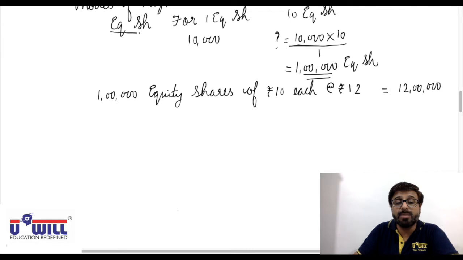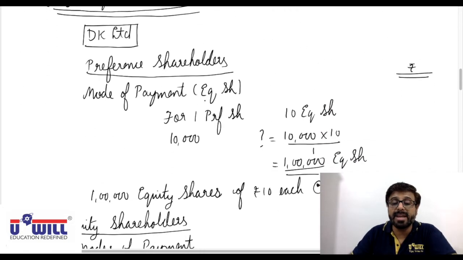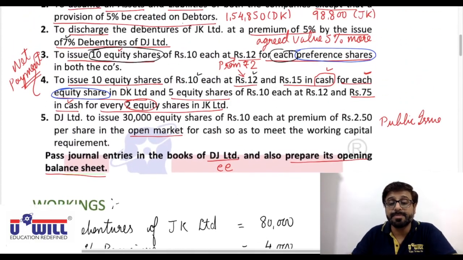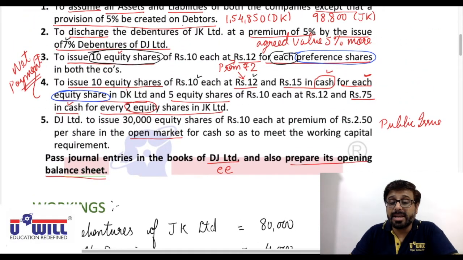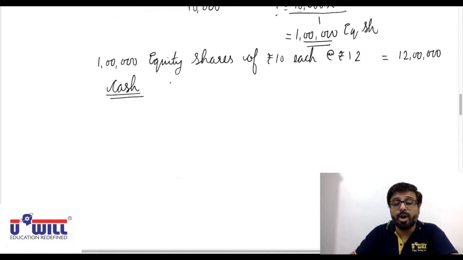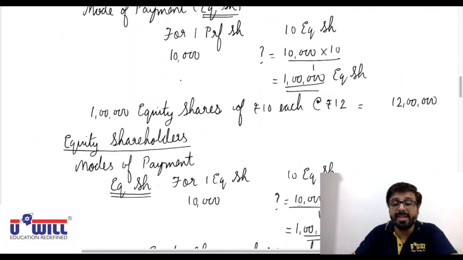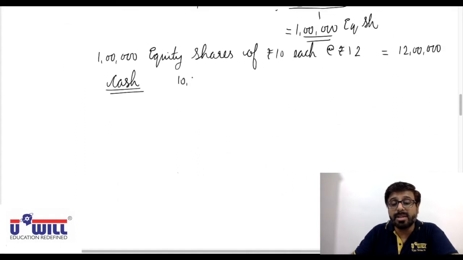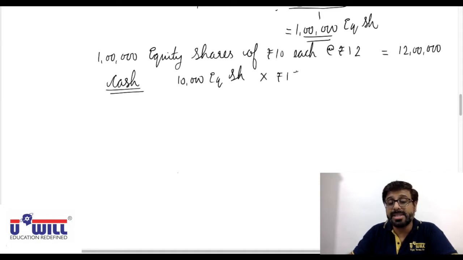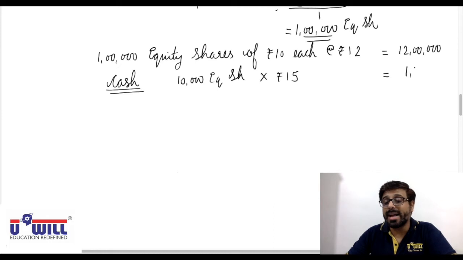Now equity shares is one mode of payment. The other mode of payment is cash. To equity shareholders we are also paying cash. How much cash are we paying? Here we are giving only equity shares for preference. Rupees 15 in cash for each equity share. So there are 10,000 equity shares in DK Limited. Everyone will get 15 rupees in cash. So 10,000 equity shares of the old company multiplied by 15 rupees, 1,50,000 they will get in cash.